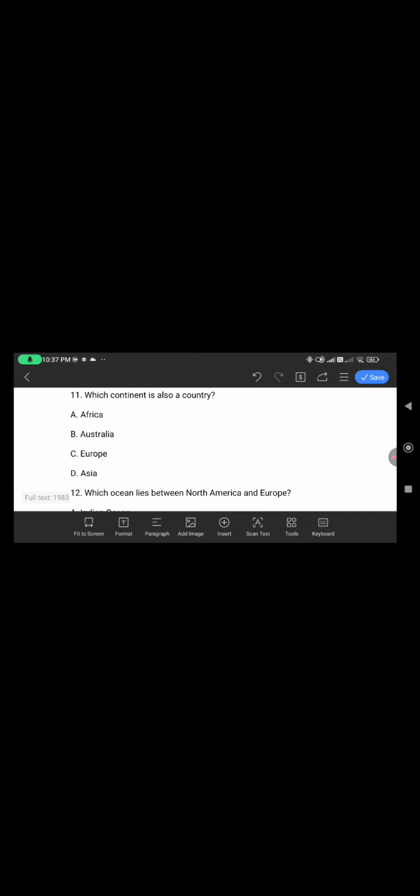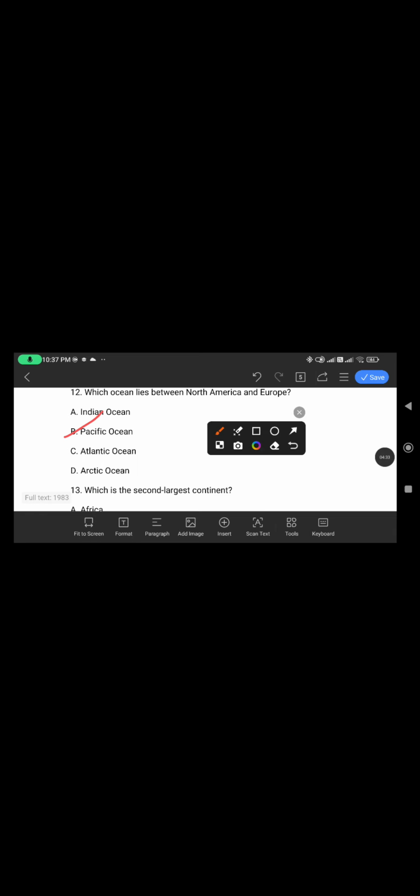Now moving on to question number 11. Which continent is also a country? If we talk about Africa, Australia, Europe and Asia, the answer will be B. That is Australia. Australia is also a country.